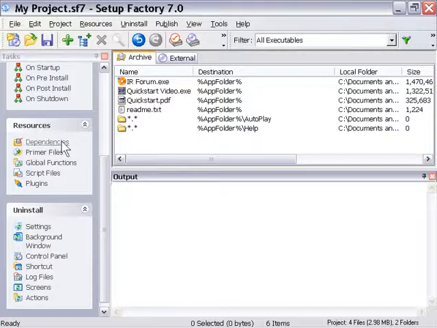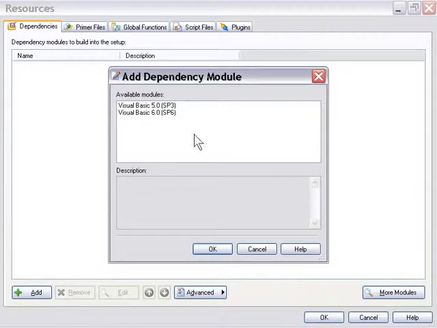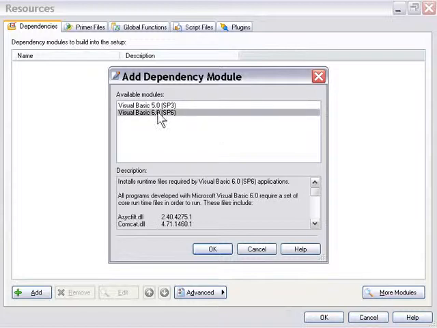We're going to click on the Dependencies link in the Resources pane. As you can see, we're presented here with an empty screen, but we have an Add button where we can actually go ahead and click to add technologies to this dependency list. So we'll go ahead and choose the Visual Basic 6 technology for now, and we'll press OK. As you can see, there's a couple available in here.